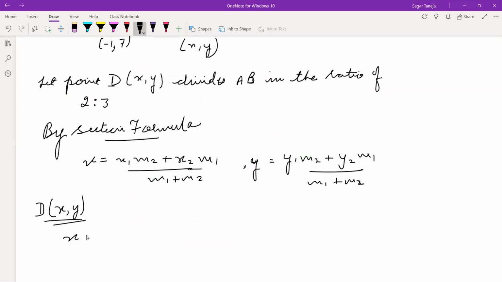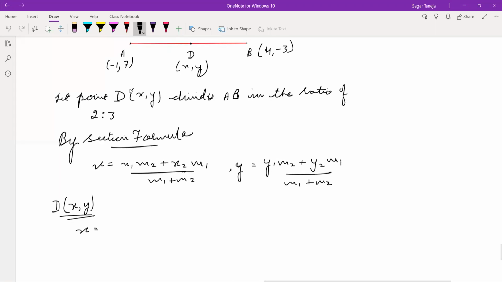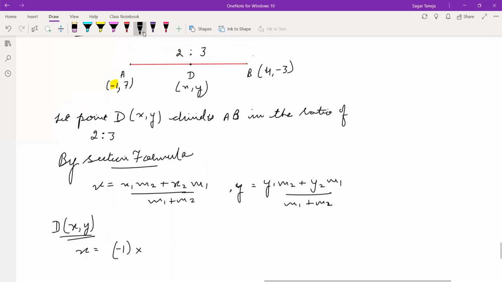Now calculating x. Let us see what the values of x1 and m2 are. x1 is -1 in bracket, multiply m2. This is m2. I have told you, no? m1 is to m2. This is m1, the first in the ratio, and this is m2.